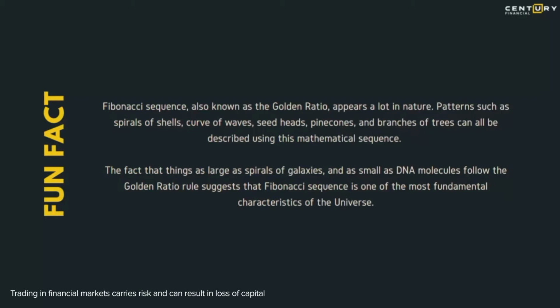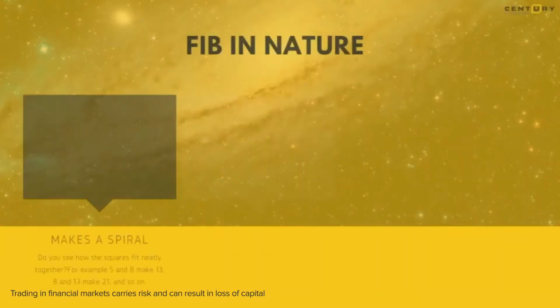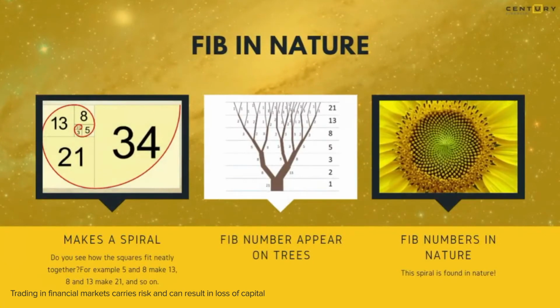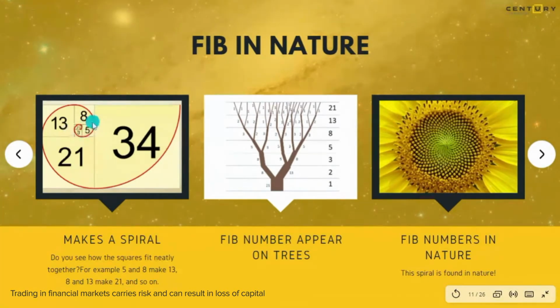And this is what studies have identified. They've seen that everything we see in our universe has the same pattern running throughout. Let's look at a couple of examples. Now here is a spiral. It's a geometrical representation. On the left-hand side, you see if you make 1 plus 1 cube you get 2, and you add 2 plus 3 you get a 5 cube which covers all of 1, 2 and 3.